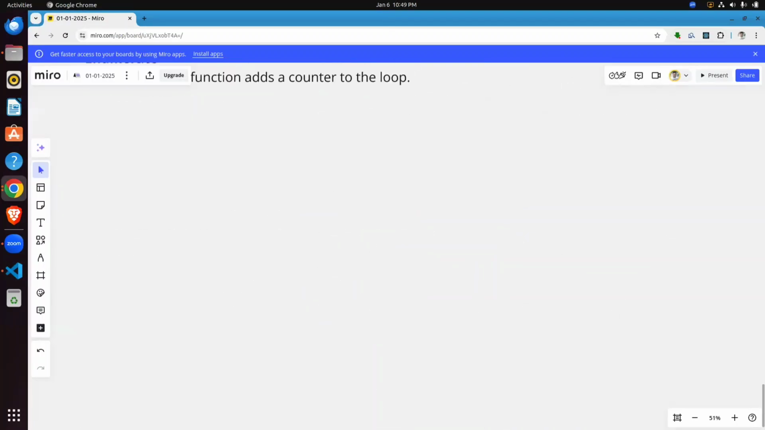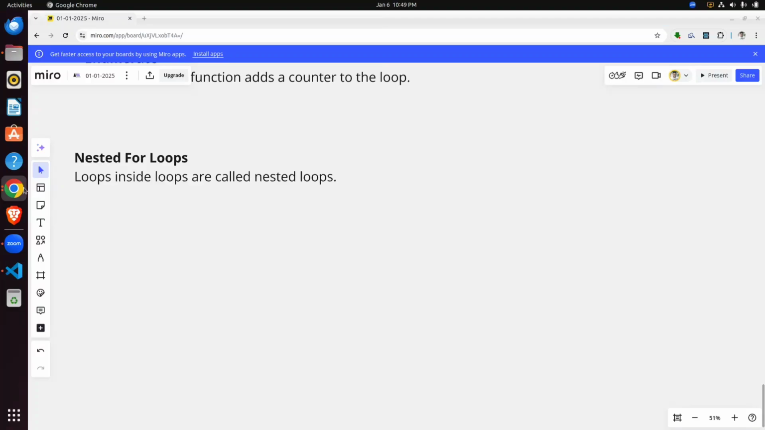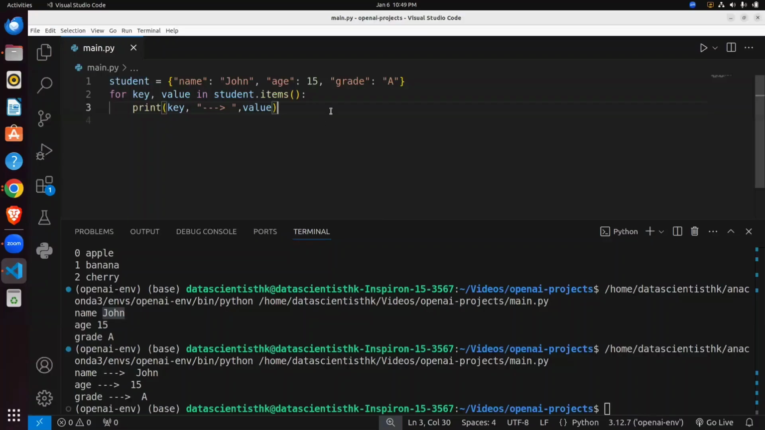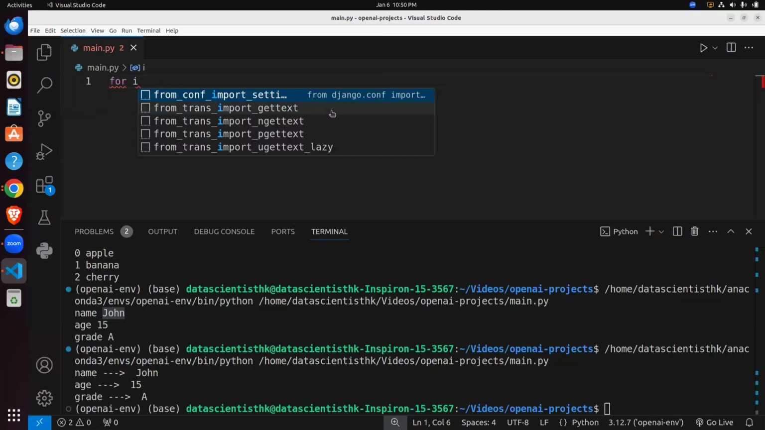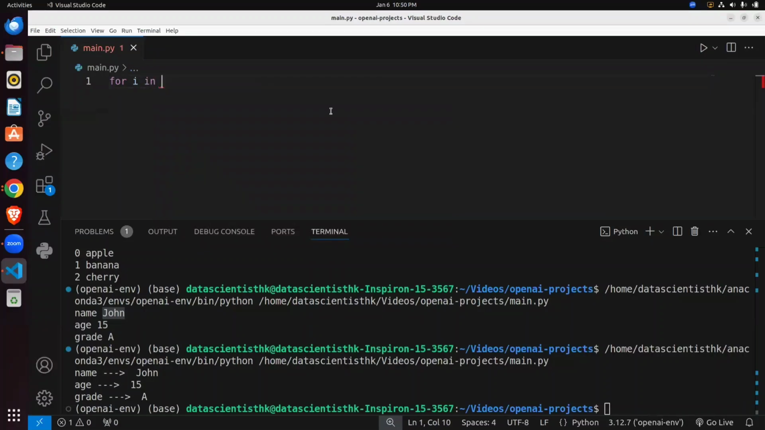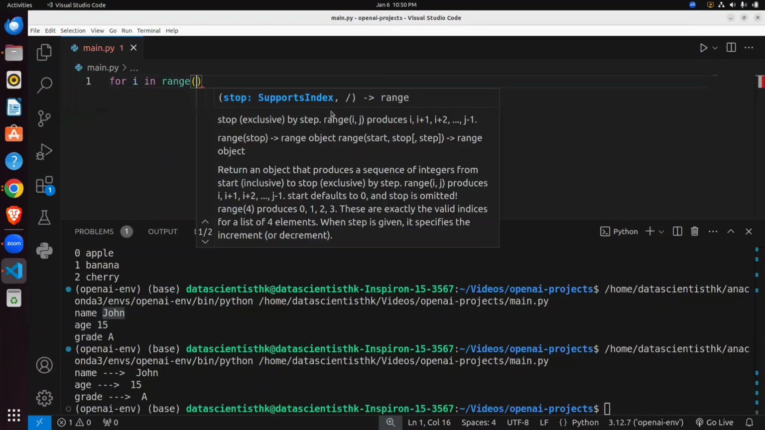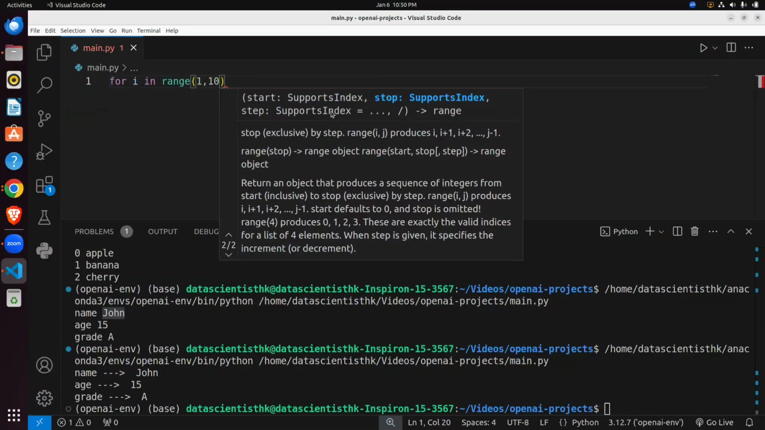Okay, now we learn about the nested loop. Currently you have seen only one loop. Nested loop means a loop inside a loop. Like this one, I will show you. First I use one loop, suppose range from 1 to 10. This is my first one, so we call it the outer loop.